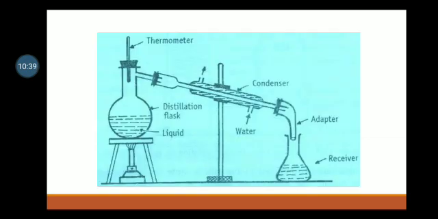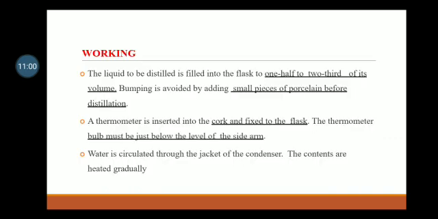This is the diagram of simple distillation process. Upper part thermometer, distillation flask, it contains liquid, then condenser, water. After converting into vapor, it will pass through the condenser, then through the adapter we can collect distilled water in the receiver.